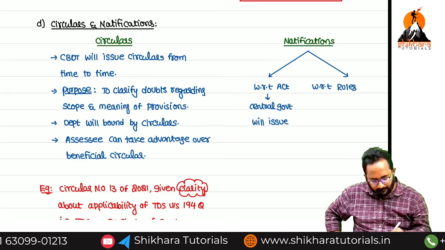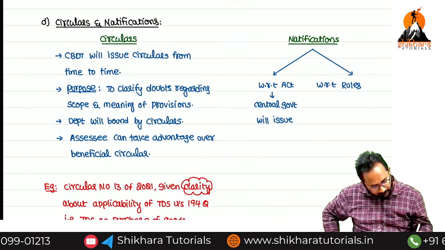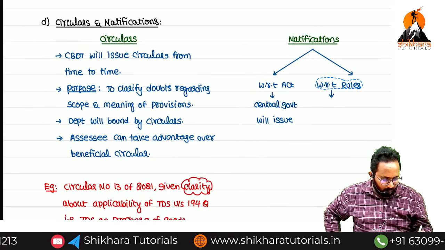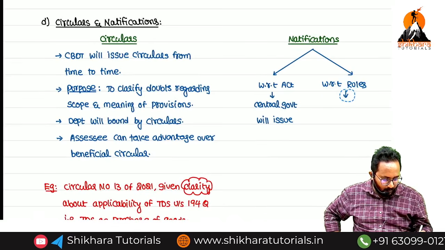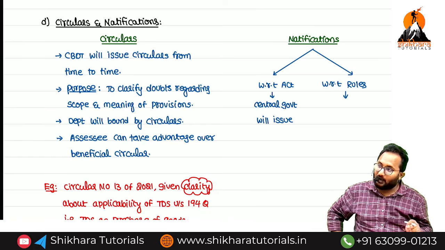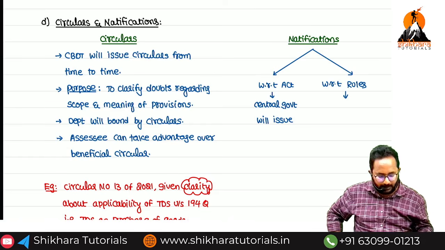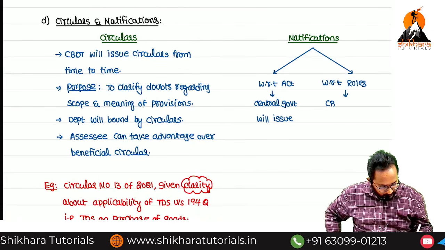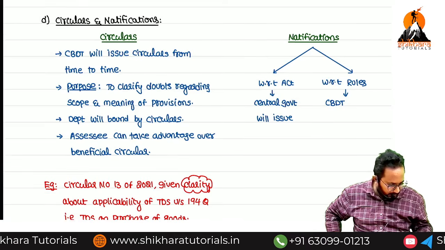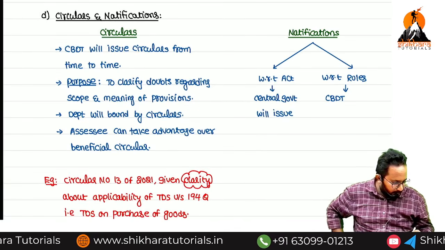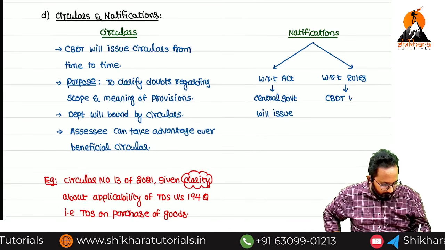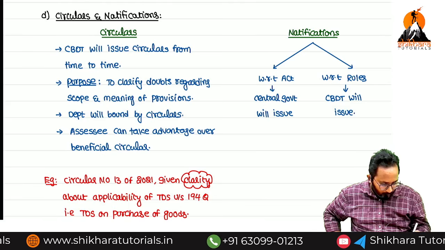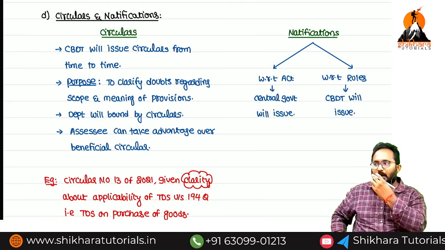Next one, ma. With respect to rules. Rules are framed by whom, ma? CBDT. Now, rules-related notifications can also be issued by whom, ma? CBDT, the Central Board of Direct Taxes. The Central Board of Direct Taxes will issue notifications relating to rules.